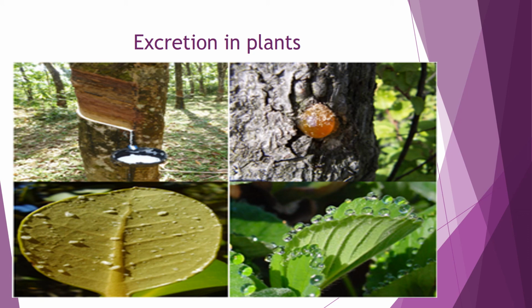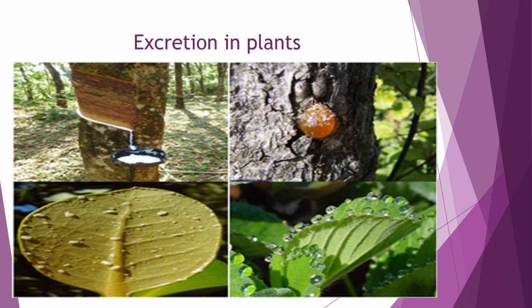Carbon dioxide, which is the respiratory product in the stem and the roots, is excreted by the pores on the stem called lenticels, and through root hairs it is released into the surrounding soil. Oxygen, which is the waste material during photosynthesis, is excreted by the stomata.